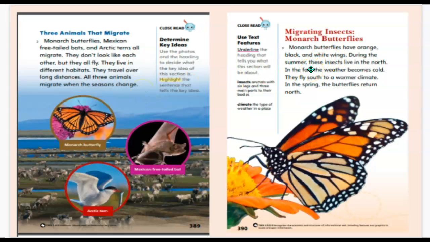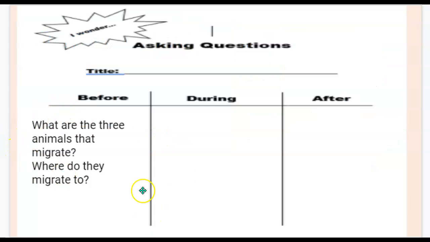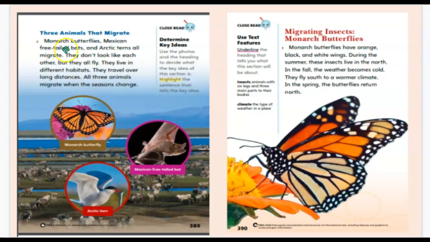Now let's go ahead and read. Three animals that migrate. Monarch butterflies, Mexican free-tailed bats, and Arctic terns all migrate. They don't look like each other, but they all fly. Okay? So we got our answer to this question. It says, what are the three animals that migrate? And it said right here, monarch butterflies, Mexican free-tailed bats, and Arctic terns all migrate. Oh, so we got the three.